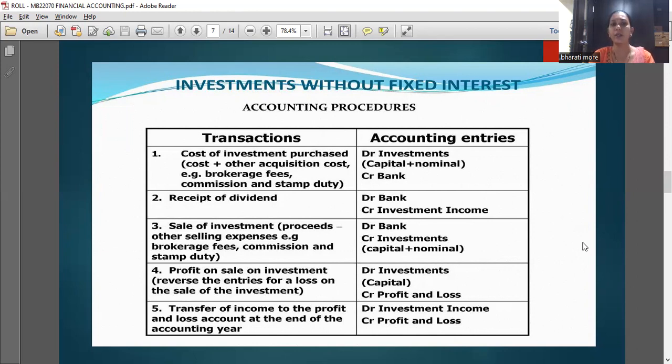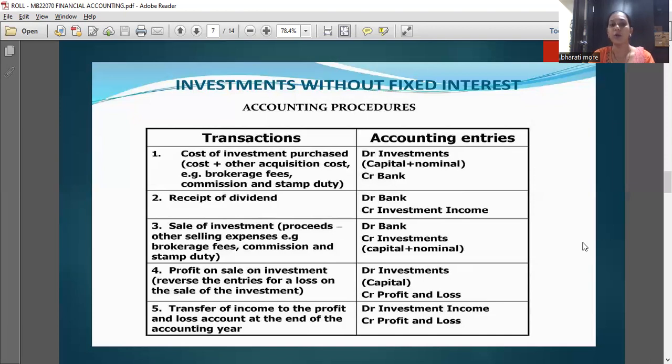Third is sale of investment, proceeds less selling expenses, for example brokerage fees, commissions and stamp duty. The accounting entry is debit bank, credit investment, that is capital and nominal.